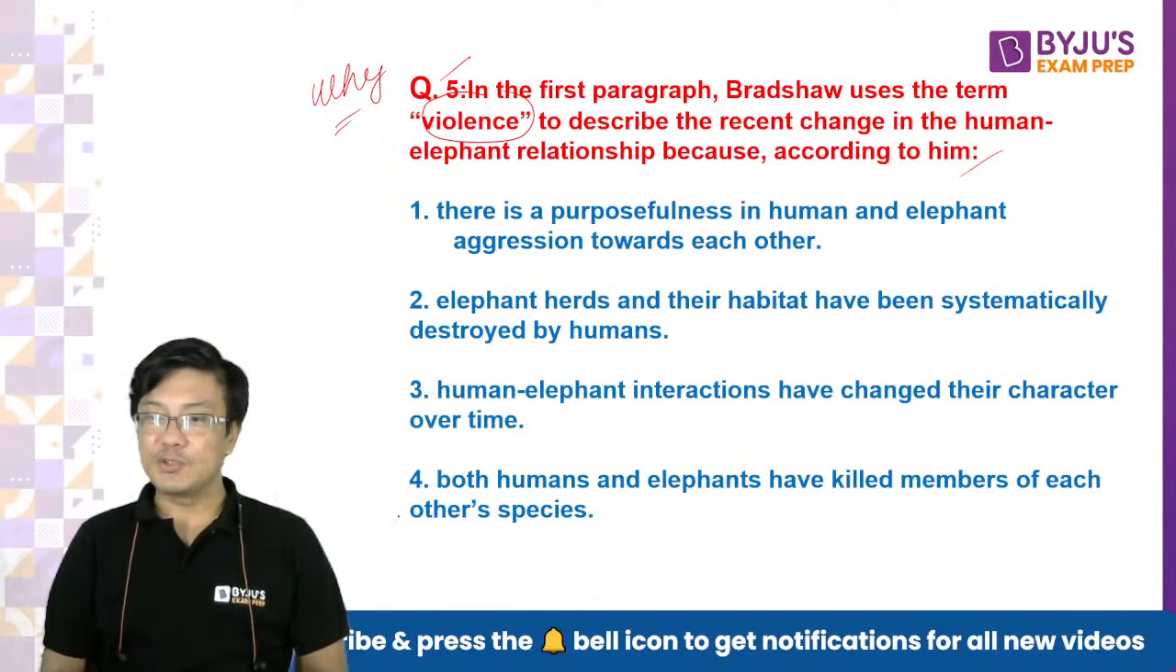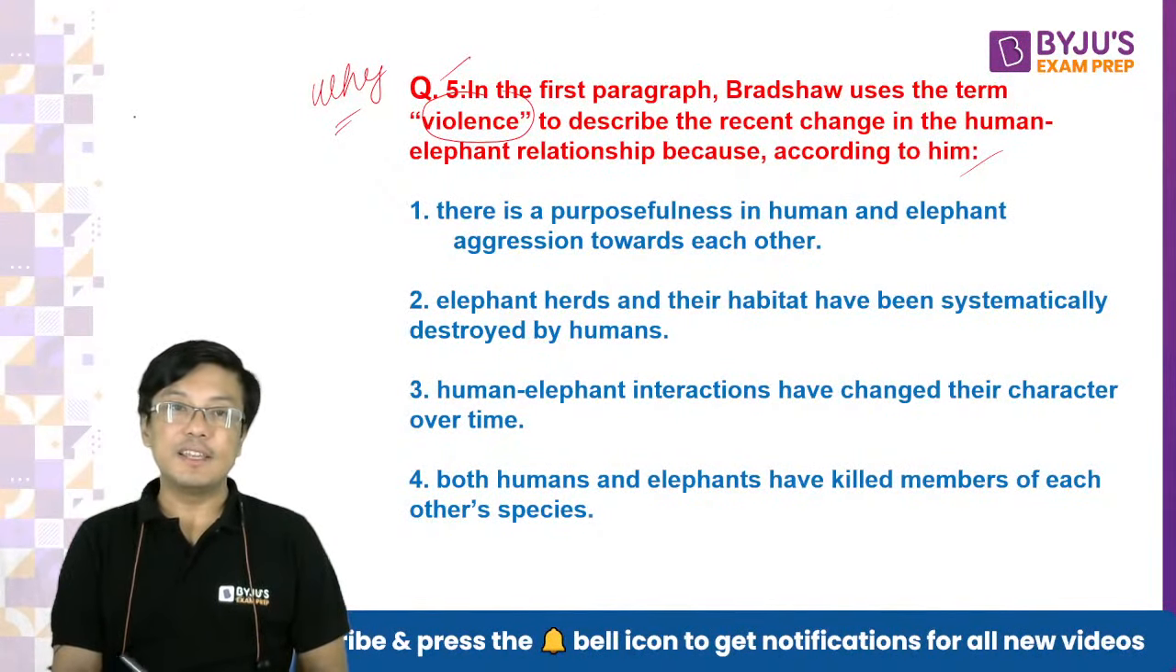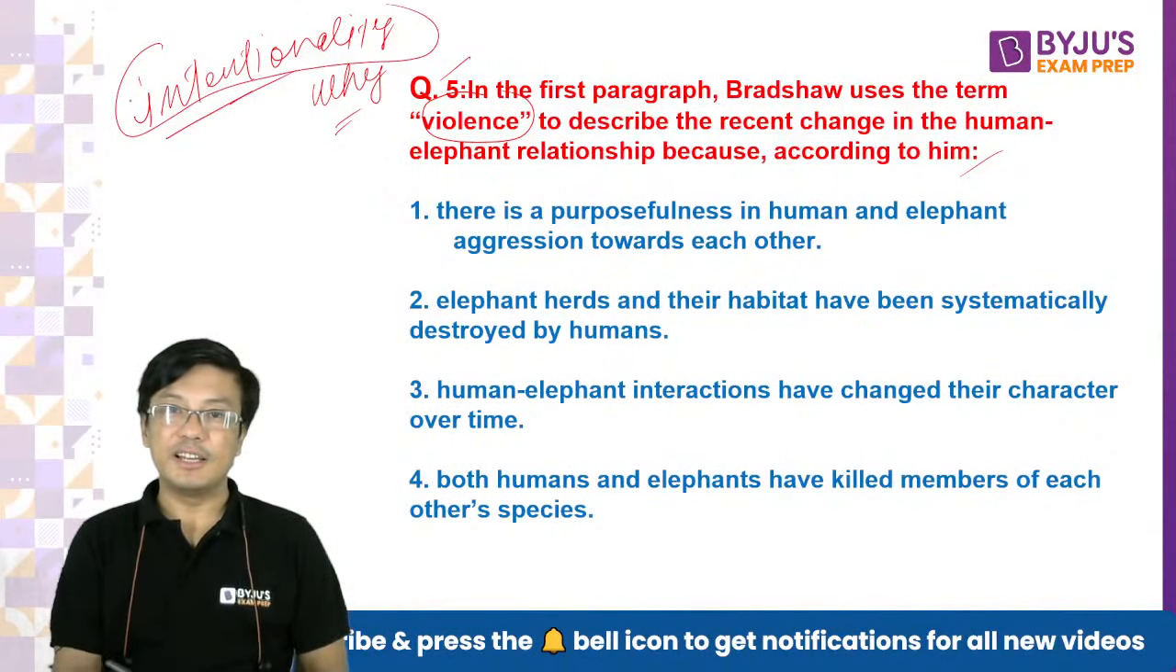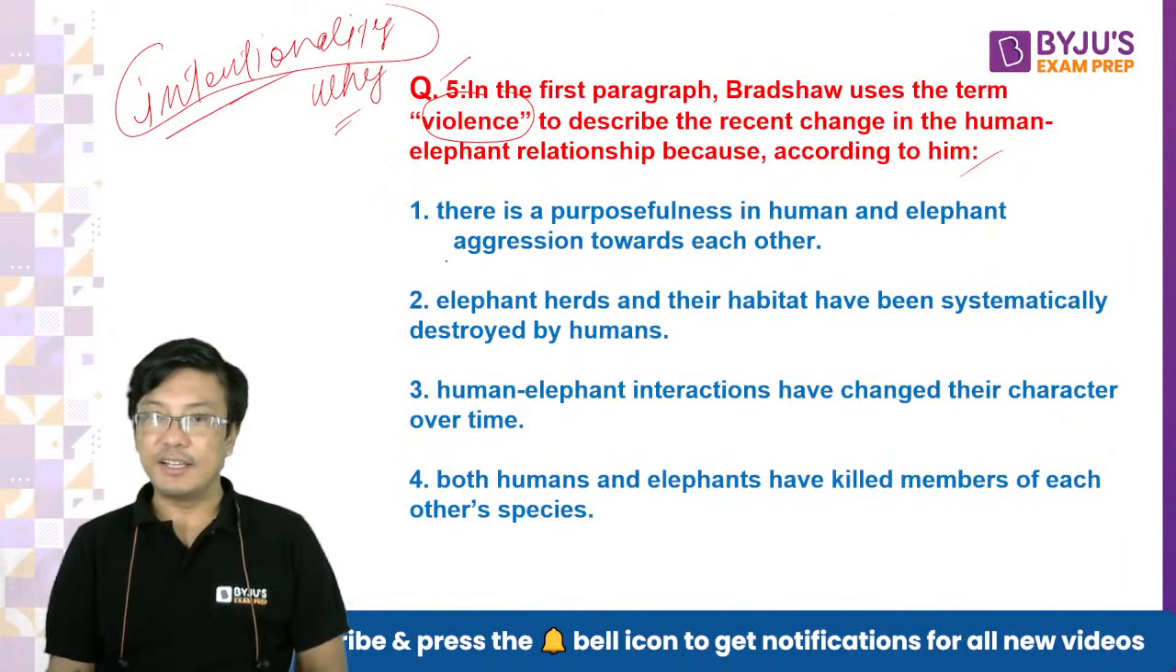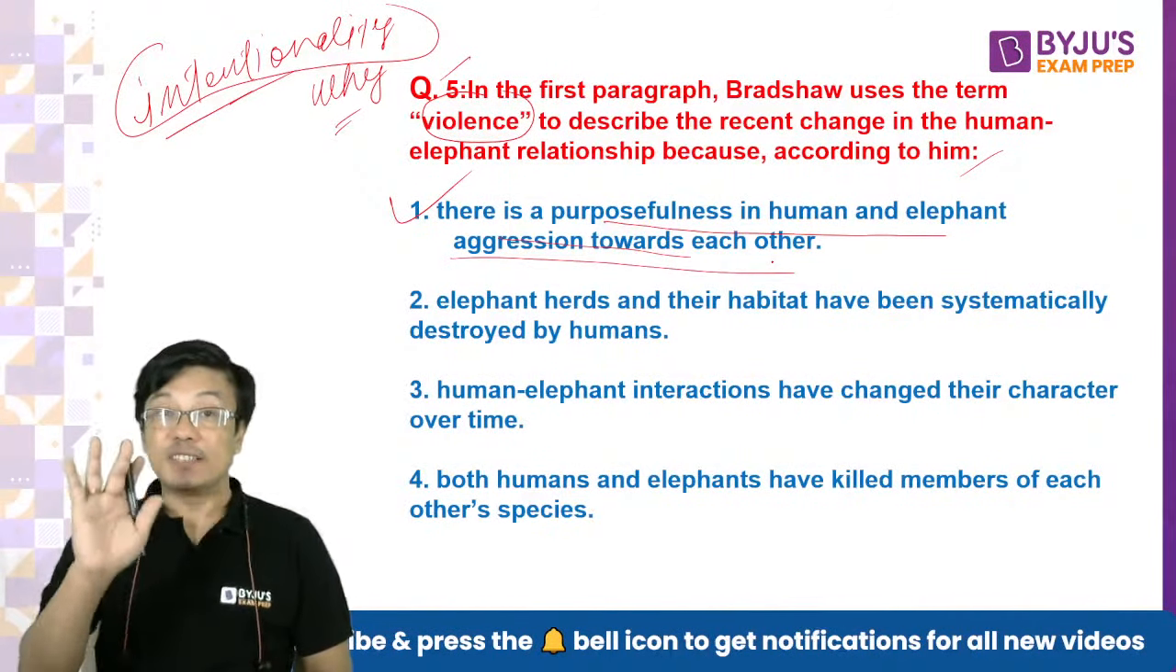What is the best answer? Many people are answering two. नहीं है, देखो, why violence? He says it is because of the intentionality. What is the meaning of the word intentionality? The part which I showed you. So why? Because of intentionality, the answer is one. There is a purposefulness in human elephant aggression towards each other. So this is the answer.